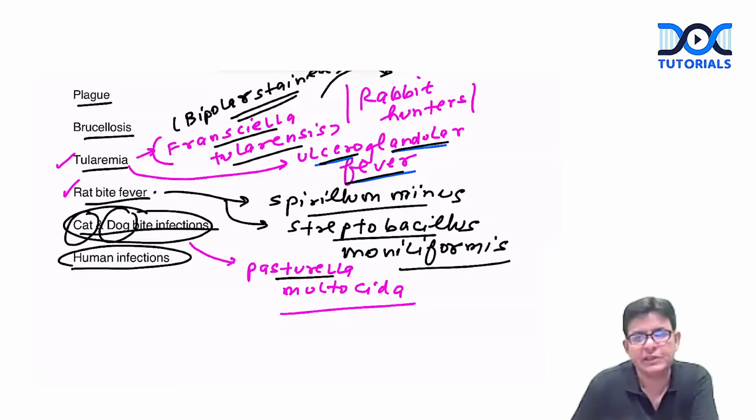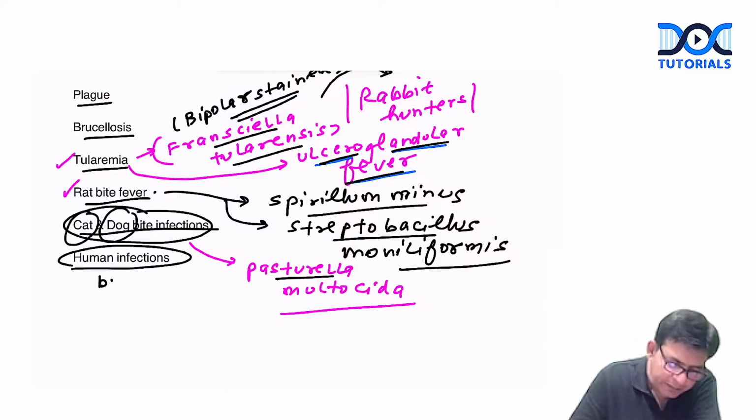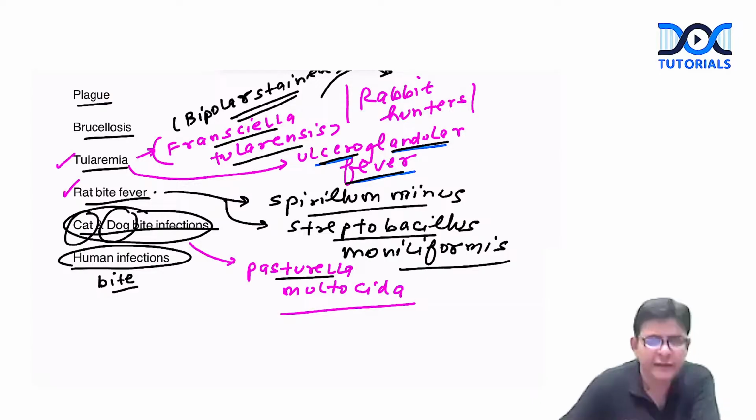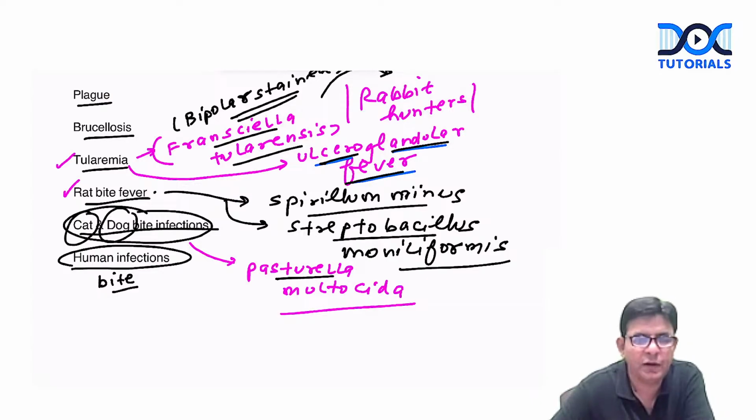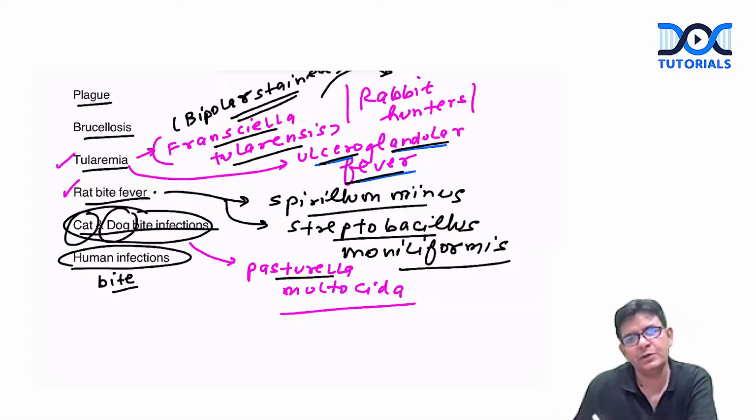So human infections. Even the human bites can cause infection. So this I have just kept to tell you as an extra thing. Obviously, it doesn't associate with zoonotic infection, but all of the other things you can write up in the zoonotic infections whenever this question comes. Okay, in the human bite infection, suppose you have got in a fight with your friend or any other fellow, and you have bitten that particular one.